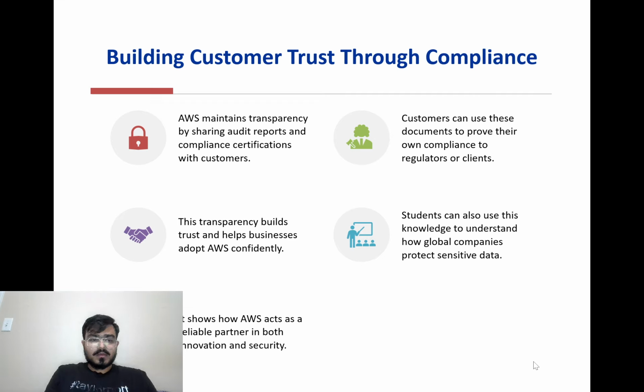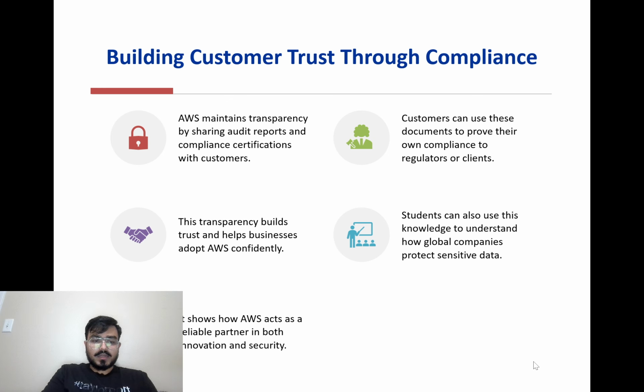Let's see one of the best things AWS does: building customer trust through transparency. AWS openly shares its compliance reports and certifications so users can review how their data is protected. Businesses can use these reports to show their own customers or regulators that their applications are safe and compliant.